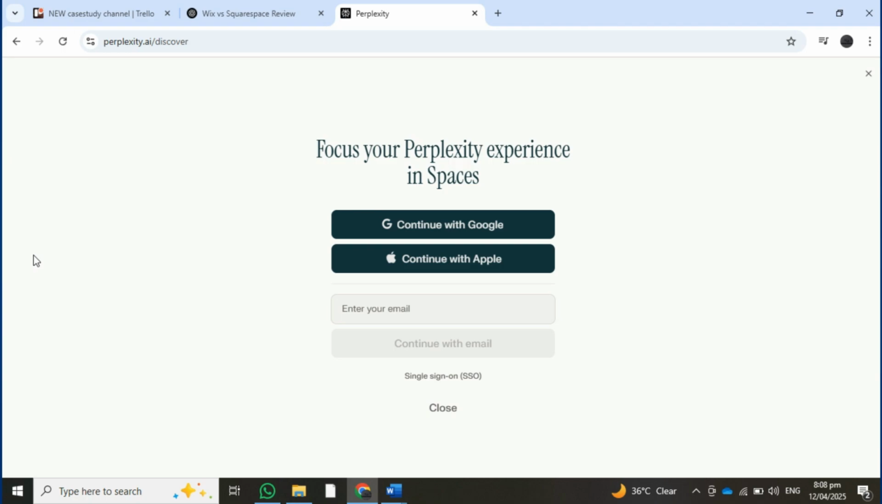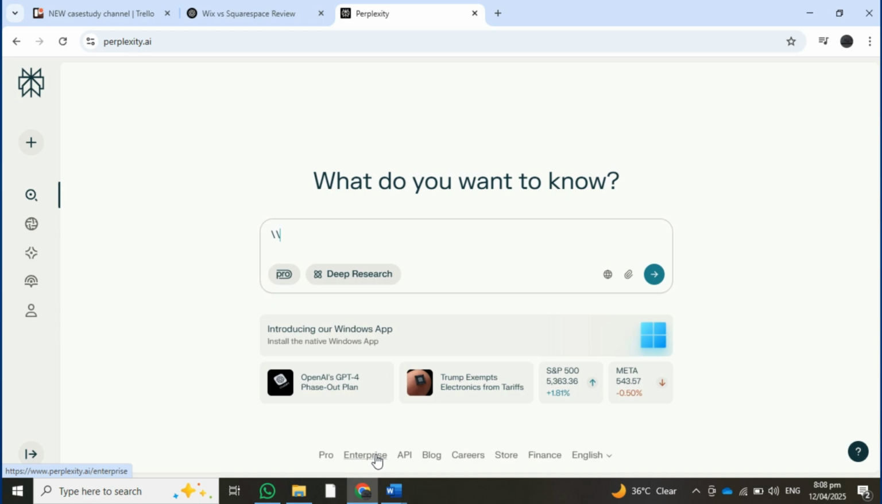Cons of Perplexity AI: limited creativity in generating content, doesn't have advanced conversational depth, relies heavily on web sources, so may not always provide original answers.